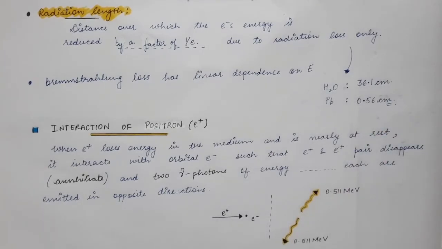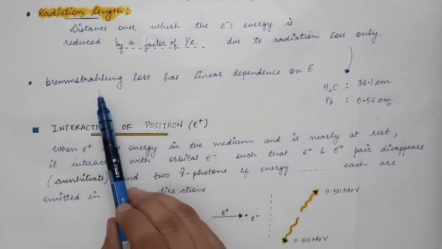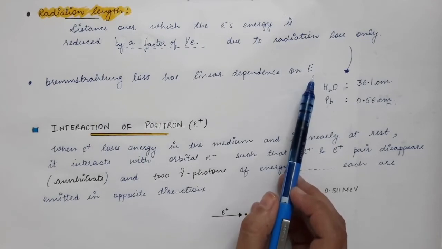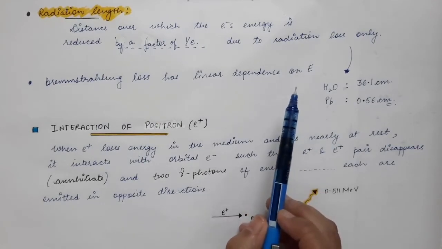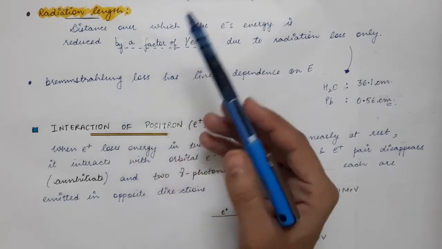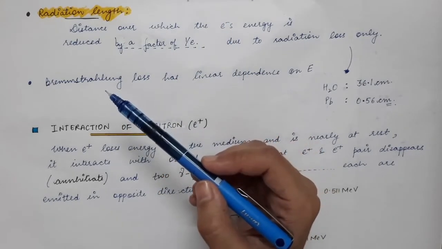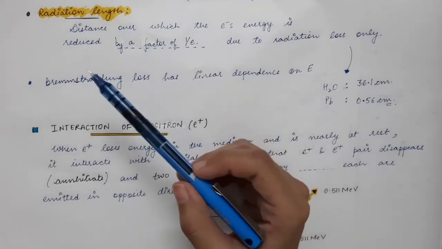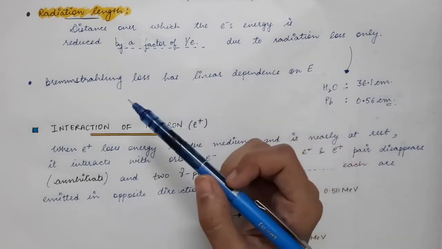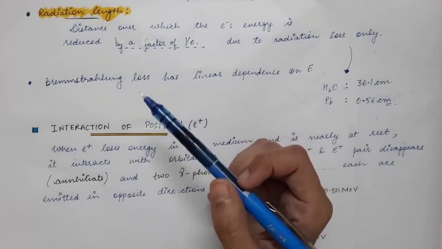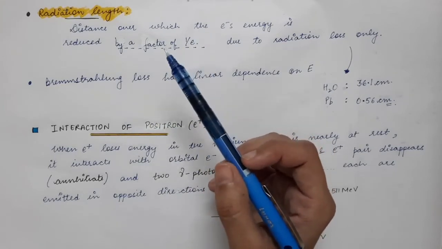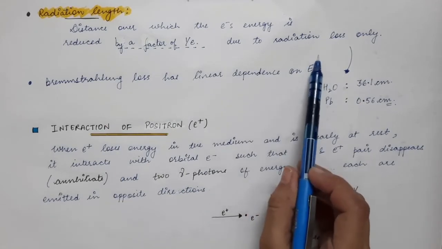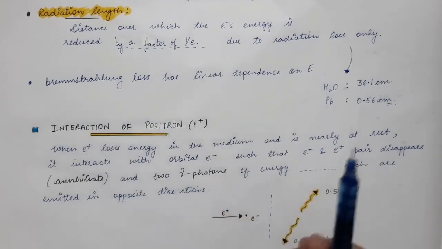So this is the radiation loss, and the radiation loss or the Bremsstrahlung loss has linear dependence on the energy of the incoming particle, and that we have already seen in the previous graph that we had drawn. There we had drawn the energy loss versus the energy of the incoming particle, the collisional energy loss as well as the radiation loss, and we can see that the radiation loss is a straight line, means the radiation loss has linear dependence on energy. As you increase the energy, the radiation loss will also increase.